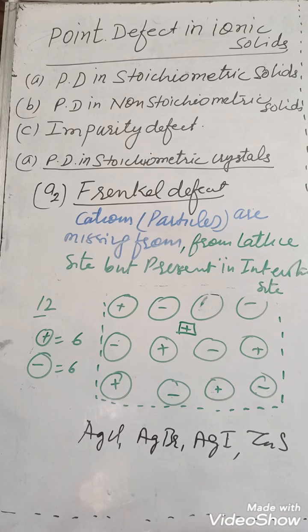And what is the effect on density? There will be no change in density. In Frenkel defect, density doesn't change. So one-mark questions are generally asked in board exams: write the type of defect in which density decreases. Write the type of defect in which density does not change. So generally we will discuss these two defects, Frenkel defect and Schottky defect, in ionic solids. And next one we will take here.